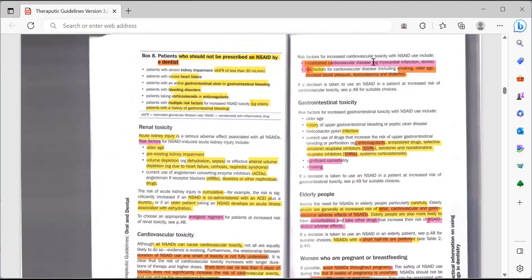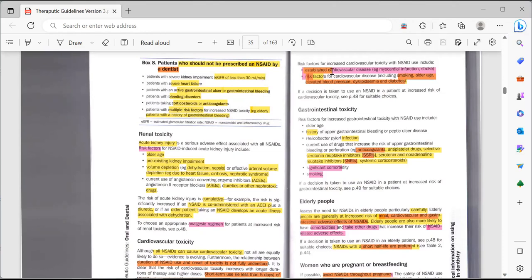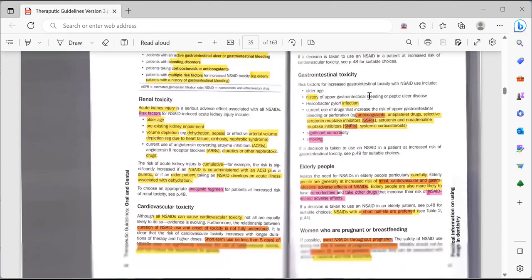The risk factor in which this toxicity can increase is if the patient already has MI or stroke history, or the other risk factors are like the patient is smoking, he is of older age, or he has BP issues, dyslipidemias, and diabetes. In those cases, it is very important that you would consider.